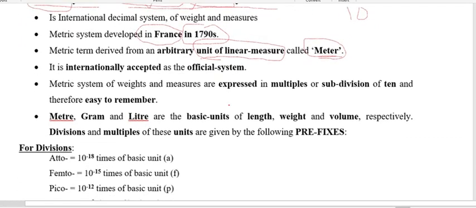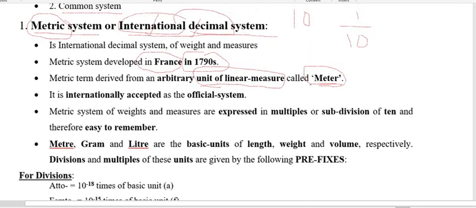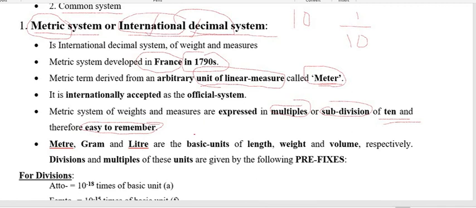So this is very, very important. Regarding the other thing, that we already discussed here, either we have to multiply or subdivide with 10. So that is why this is called decimal system. And another feature of this is that it is very, very easy to recall or remember. So that is why this is easy to remember as well as easy to use, and that is why this one is internationally used nowadays.